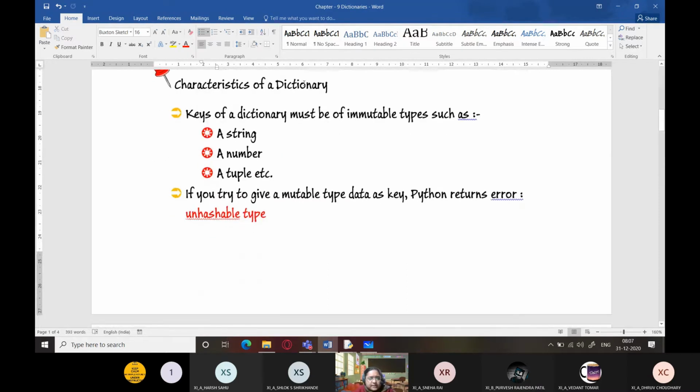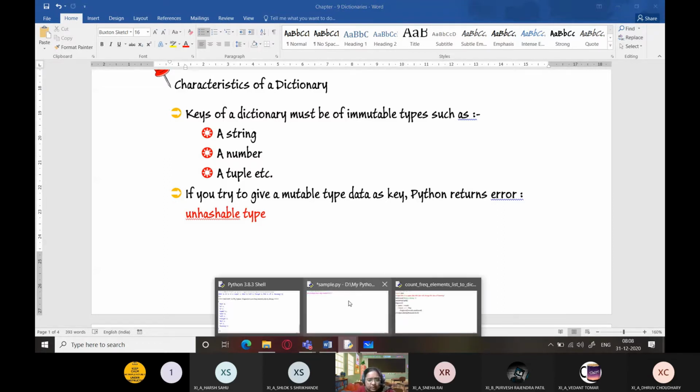Next, today we are going to discuss characteristics of a dictionary. So what are the various characteristics? It is very essential to learn the characteristics of a dictionary because that will help us to solve many problems. It will help us in solving application based questions as well as conceptual hot questions. Keys of a dictionary must be of immutable types such as a string, number, tuple, etc. So the very first requirement is that keys of a dictionary should be immutable types.